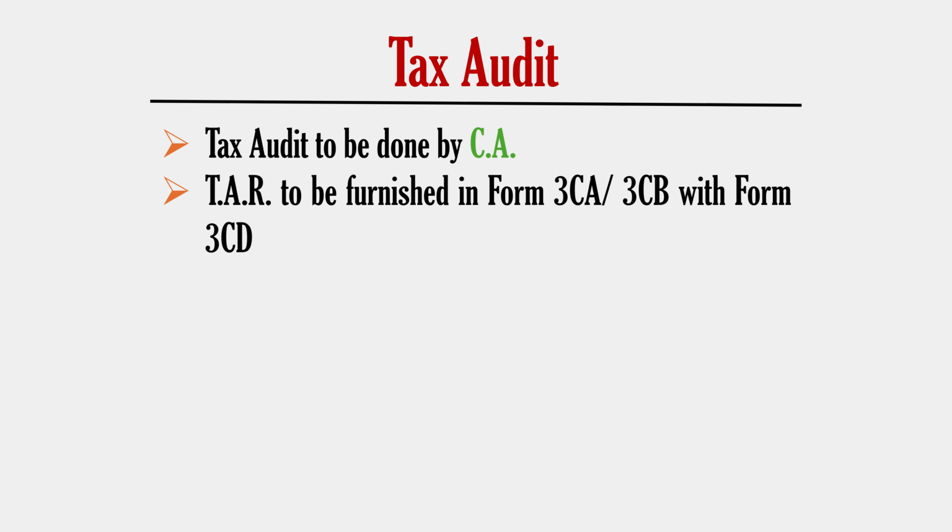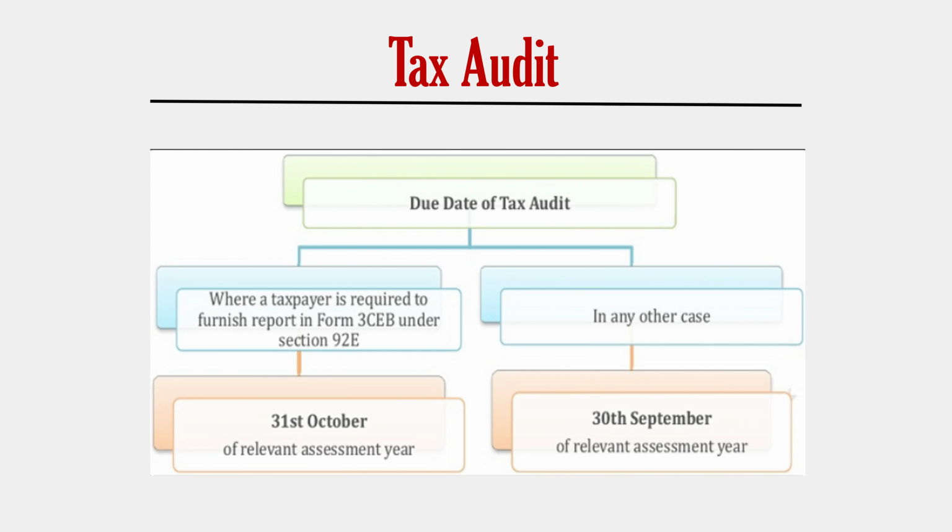The tax audit must be done by a chartered accountant, and the tax audit report shall be furnished in Form 3CA or 3CB along with the statement of particulars annexed in Form 3CD. And the due date of furnishing the audit report is 1 month prior to the due date of return filing under Section 139, subsection 1. For normal tax audit, the return filing due date is 31st October. So the tax audit report furnishing date is 30th of September.